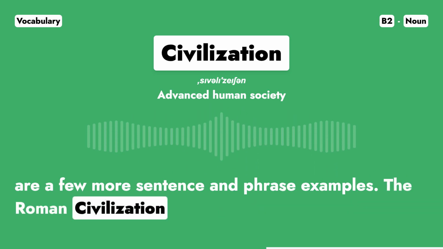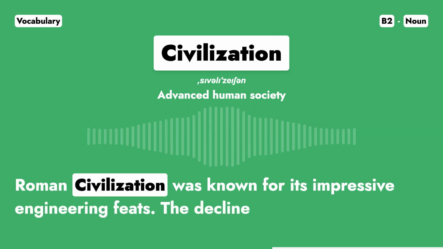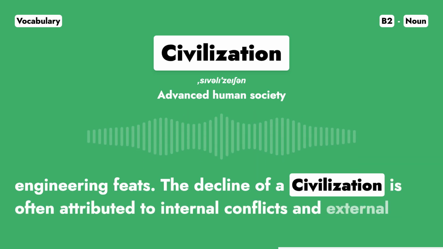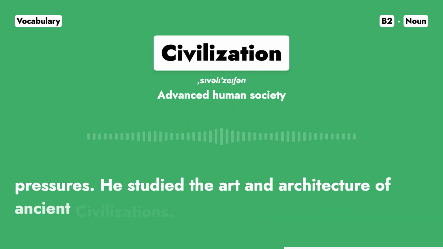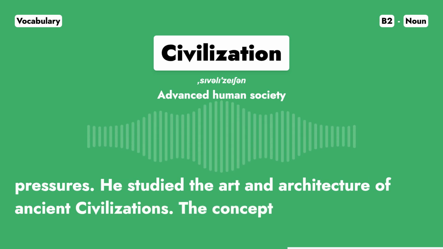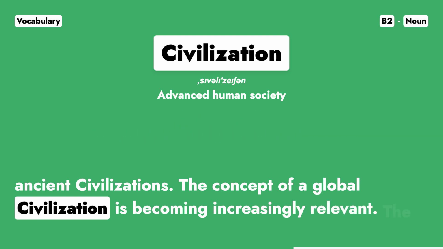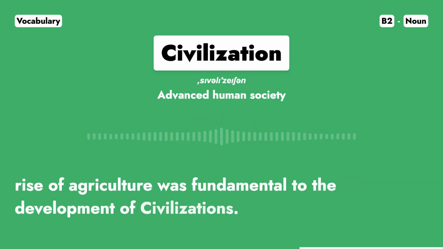The Roman civilization was known for its impressive engineering feats. The decline of a civilization is often attributed to internal conflicts and external pressures. He studied the art and architecture of ancient civilizations. The concept of a global civilization is becoming increasingly relevant. The rise of agriculture was fundamental to the development of civilizations.